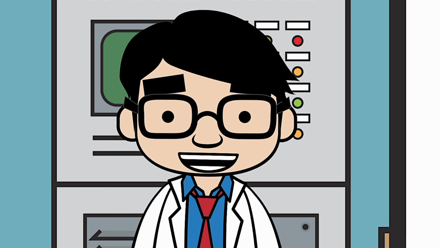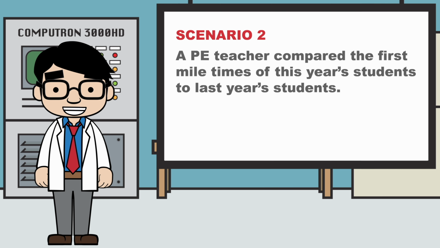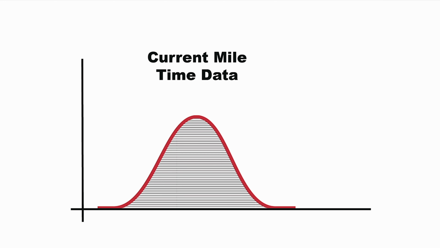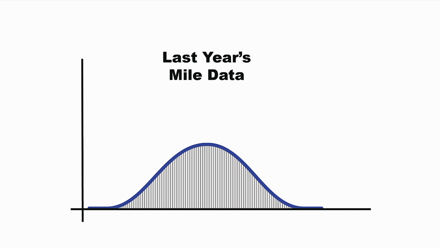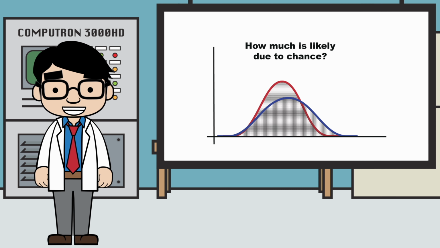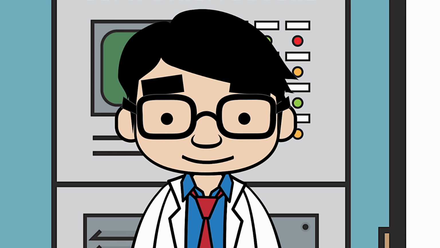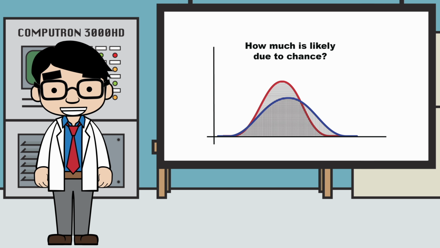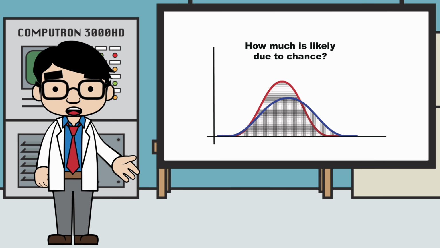In scenario 2, a PE teacher compared the first mile times of this year's students to last year's students. Here's the current mile time data for this year's students, and here's the mile time data for last year's students. Are these groups different enough? How much of this difference is likely due to chance? I'll give you a second to think about it. It's quite difficult to tell if the groups are truly different as there is a lot of overlap.